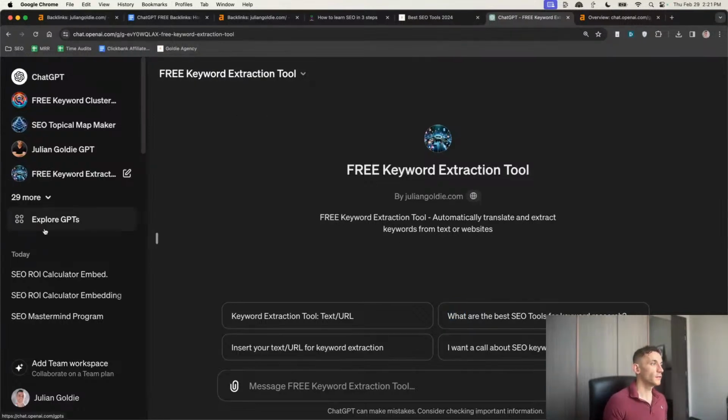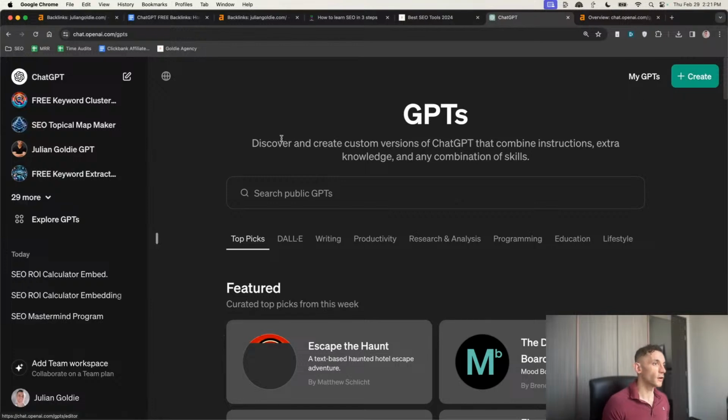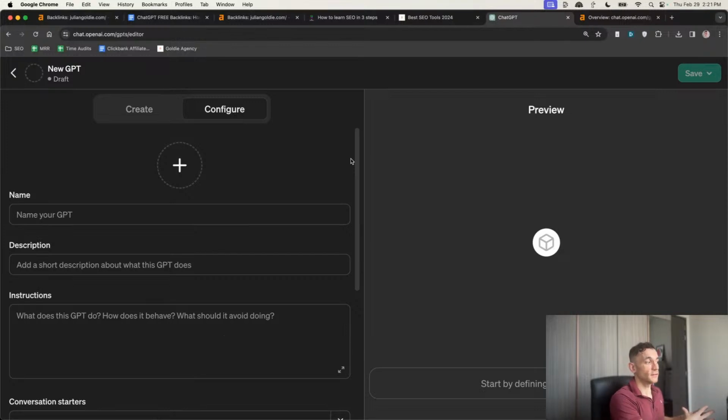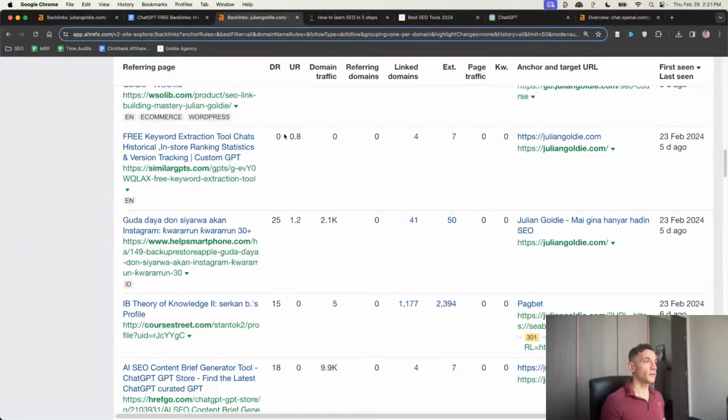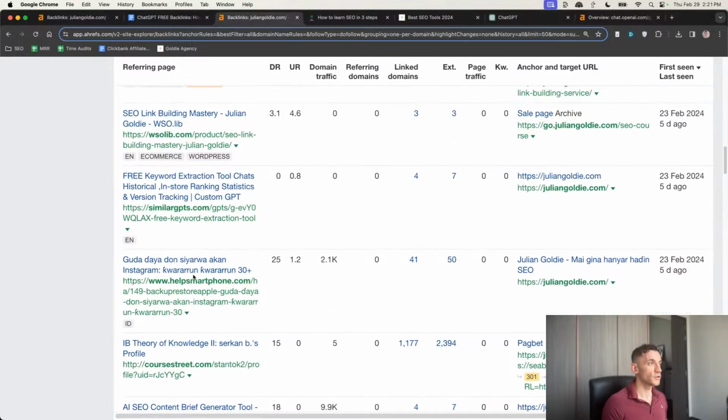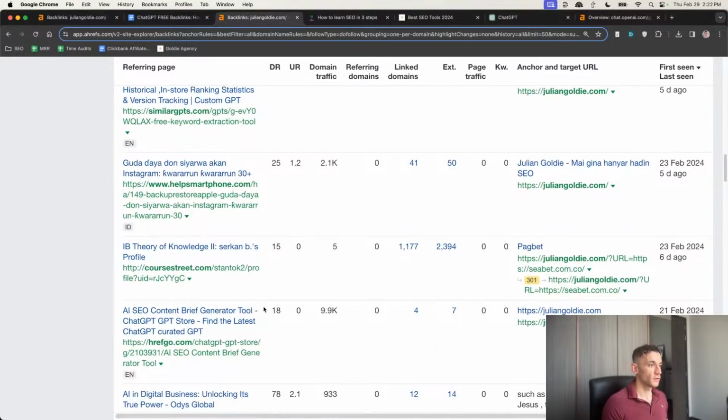All you need to do is go to Explore GPTs, click on Create over here, and then you can create these backlink sort of GPTs that attract backlinks naturally to your homepage, to your custom GPT, so that you can rank this particular GPT for the keywords you want to rank for. And additionally, you can get backlinks from other GPT directories directly to your website, just like you can see right here. Absolutely crazy. Works over and over and over again.